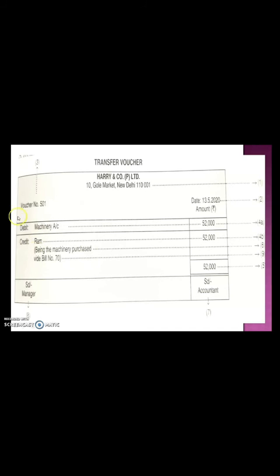So Ram is a person, Ram is your creditor. So Ram will be credited here with 52,000. Write down the narration, being the machinery purchase. Make the total, that is, this is the total amount for which you are preparing this transfer voucher, 52,000, signature of accountant and signature of manager.